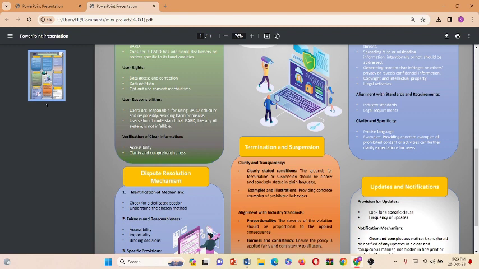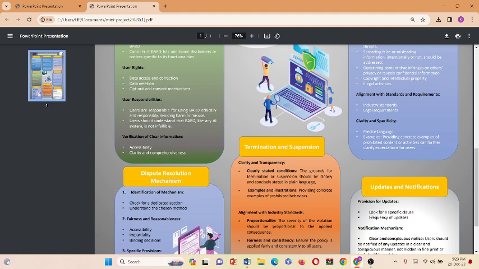But with great power comes great responsibility. As users, it's up to us to use Bard in a good and responsible way. We should avoid doing anything that could hurt others or misuse the information we find. We also need to understand that Bard is smart, but it's not perfect. It can make mistakes just like us.